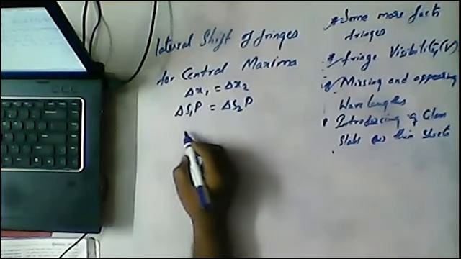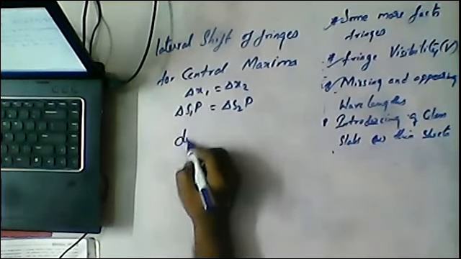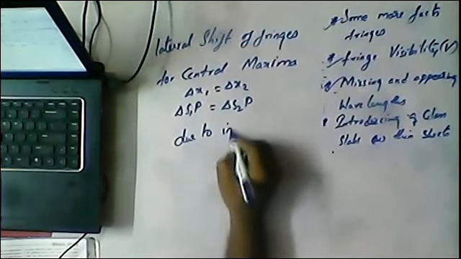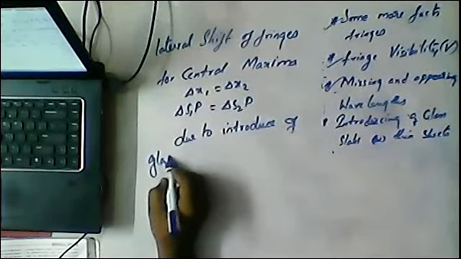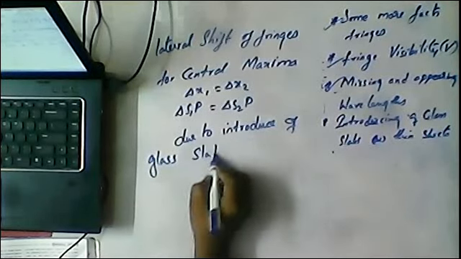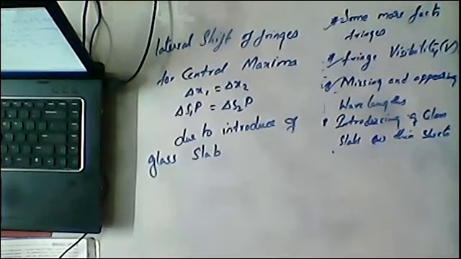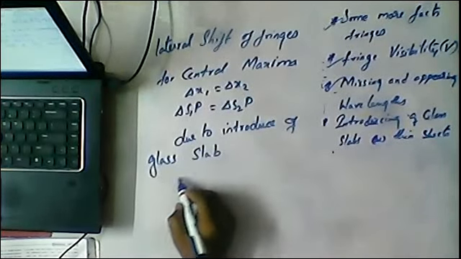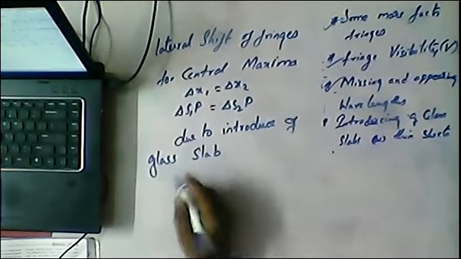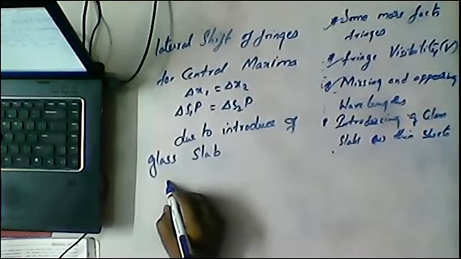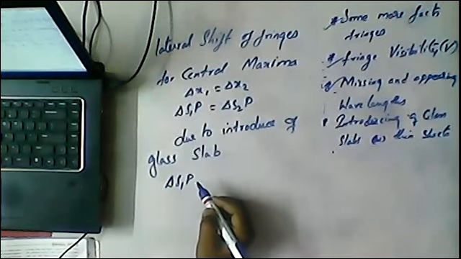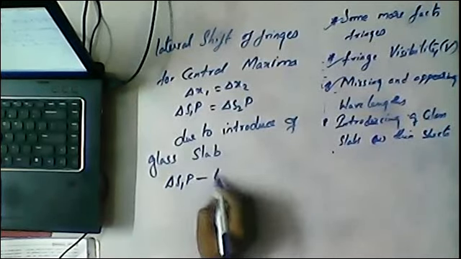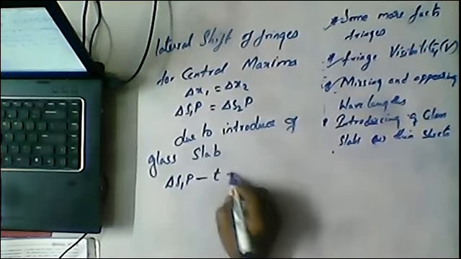But due to the introduction of the glass slab, we can write this as delta S1P, with the change.